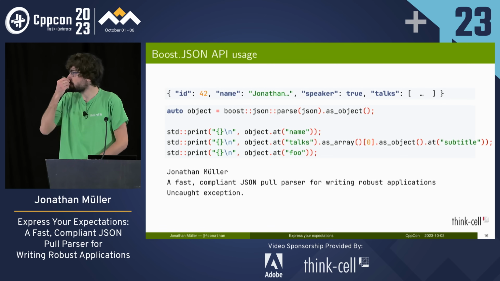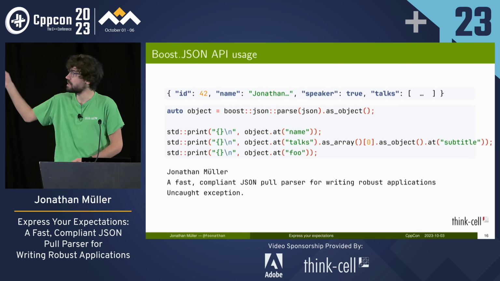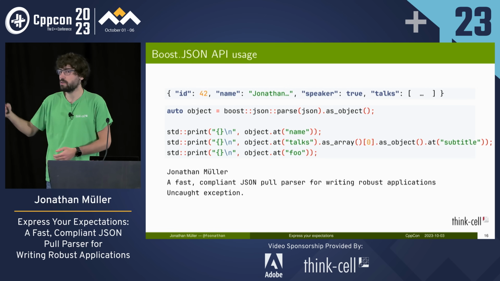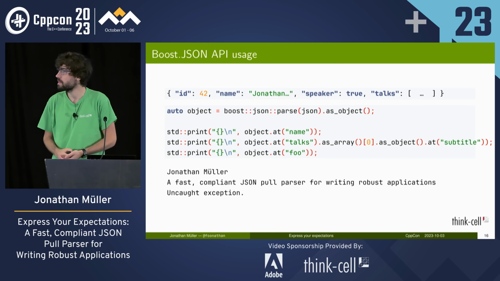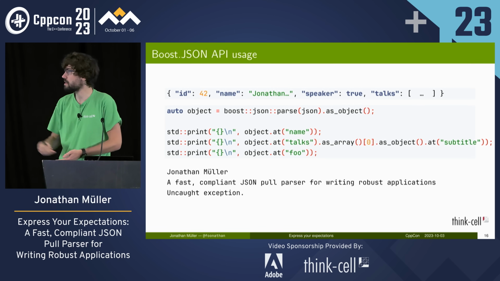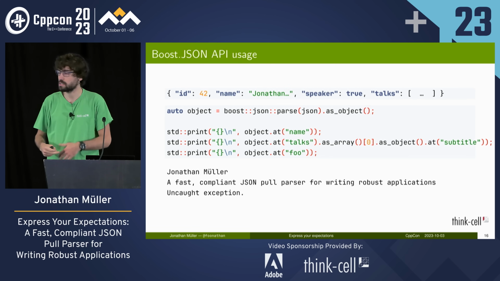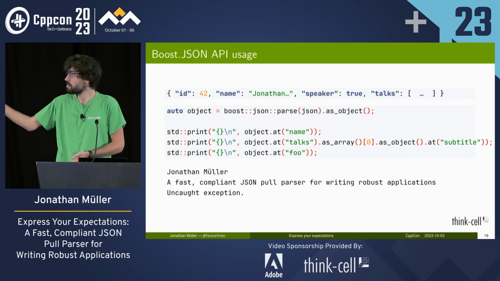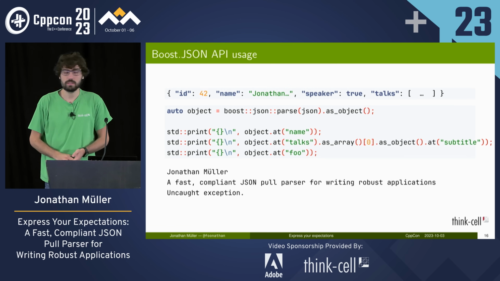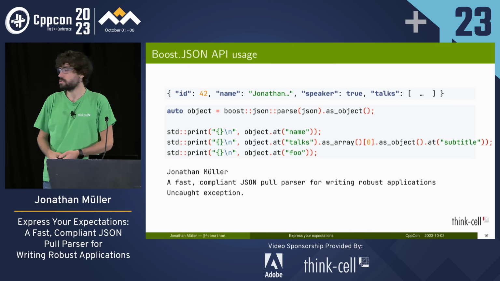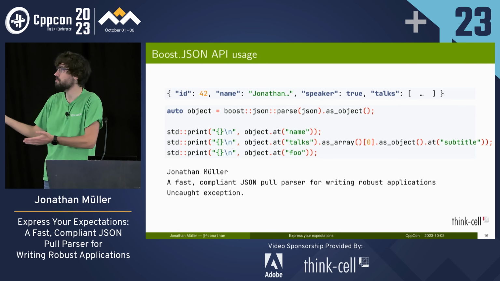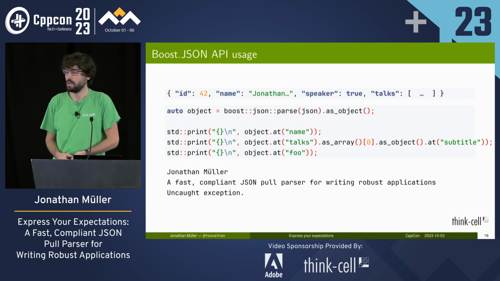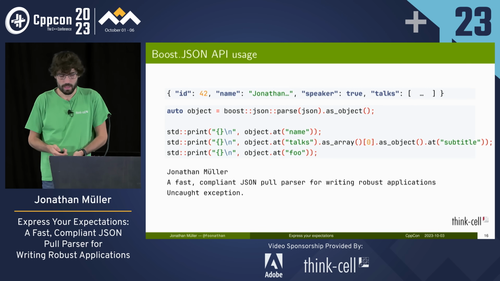So example usage can look like so. We create our JSON again, parse that, and then we know that the top level thing is an object, so we call as_object to get us the object part of the value. And then we can index into the thing using at, doing some typecasts when necessary, and print them all out. And it very much looks like the JavaScript code. It's a bit more verbose, and instead of undefined, we get an exception. But there are also different interfaces to check keys that don't exist. And this is a very straightforward way to parse JSON, to use JSON to convert it to the appropriate data.